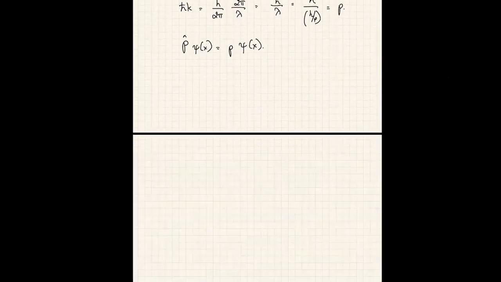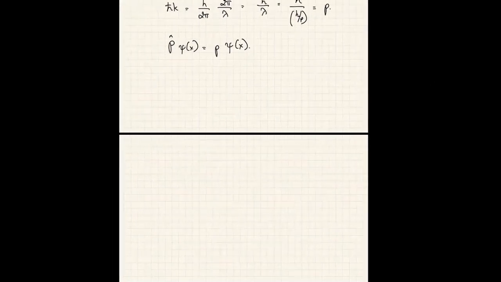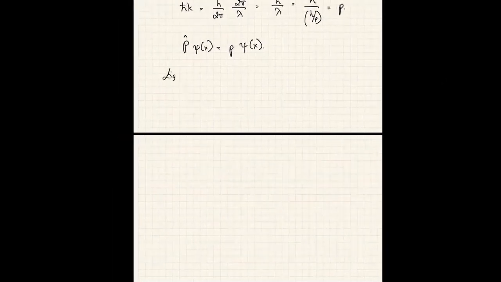Okay, so we will now turn this argument around and prove formally that the psi of x that we have chosen is indeed the eigenfunction of the P operator. To do that, let us construct the eigenvalue equation of the P operator. Okay, how would you construct this eigenvalue equation?